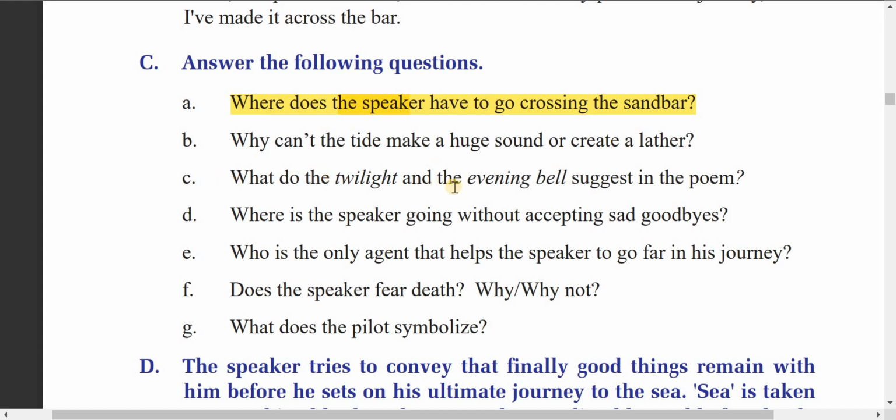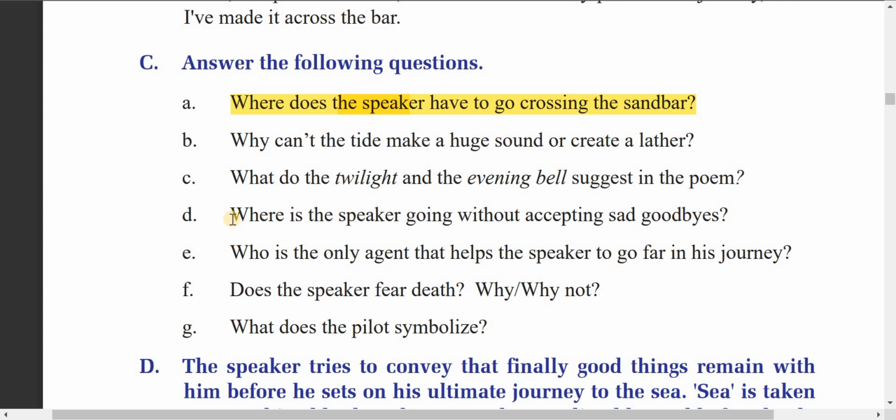Question number C. What do the twilight and evening bell suggest in the poem? The twilight and evening bell suggest the end of life, the approaching death. These two words, twilight and evening bell, symbolize the approaching death, or the beginning of death. They symbolize the transition between life and death, let's say.